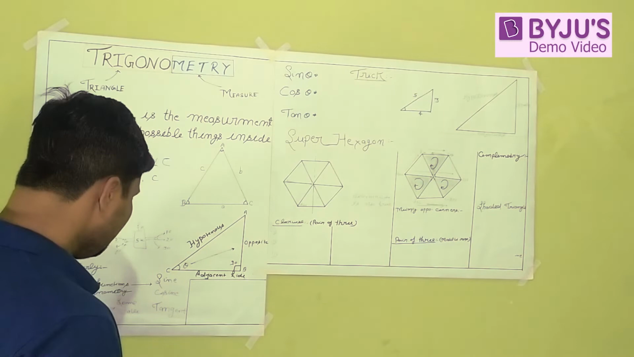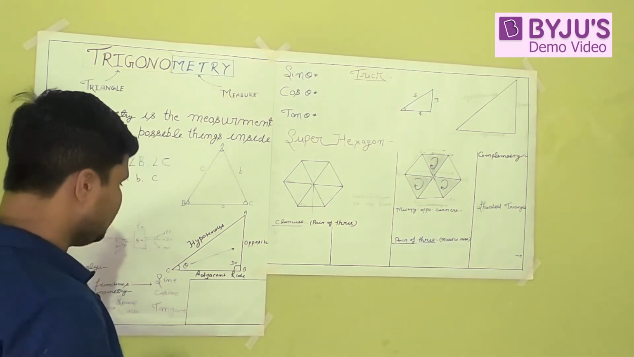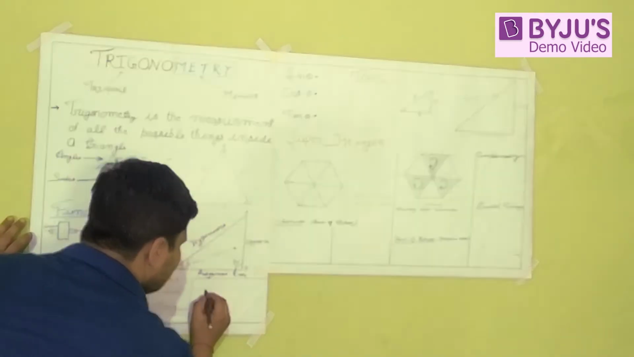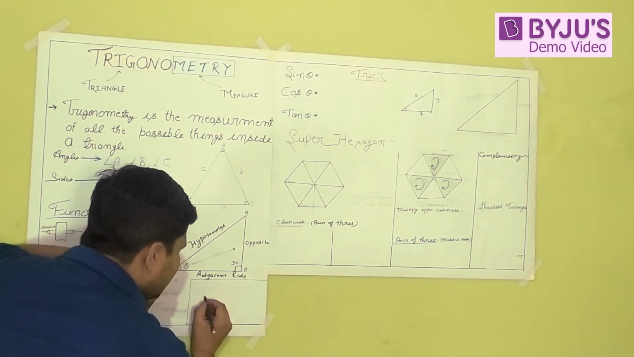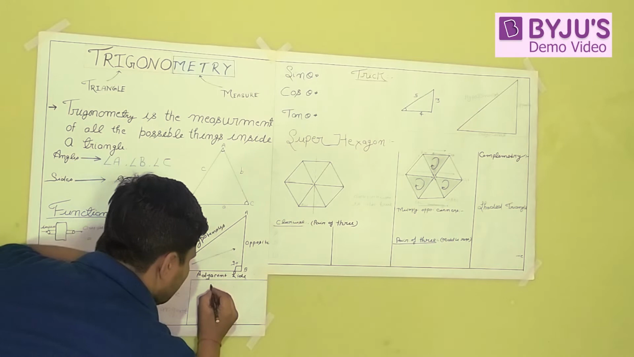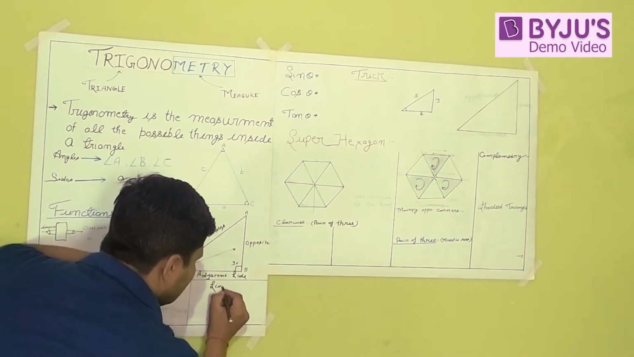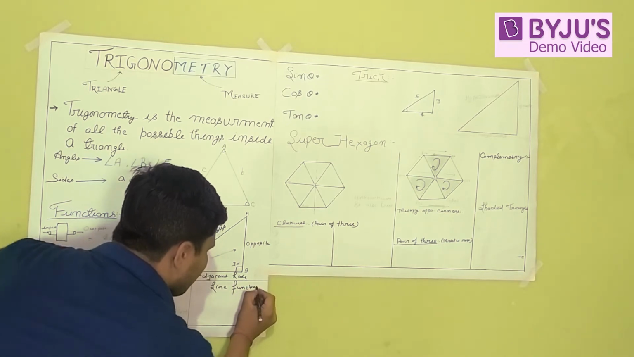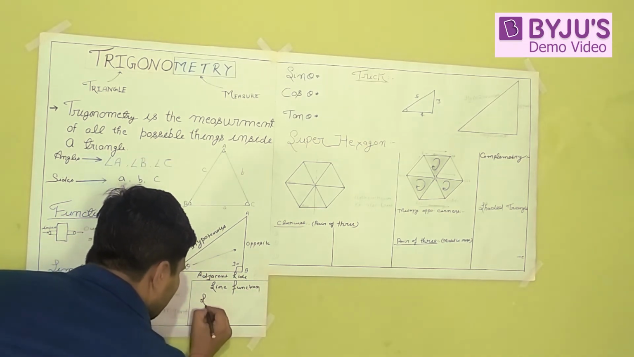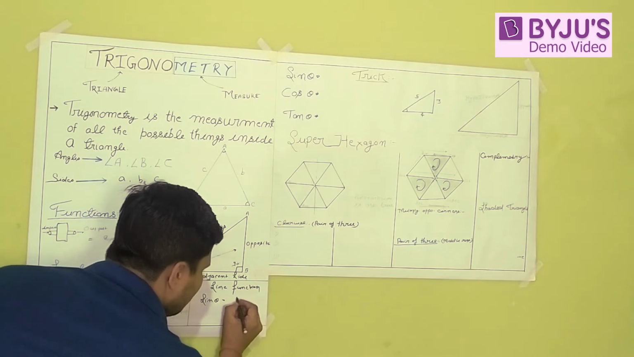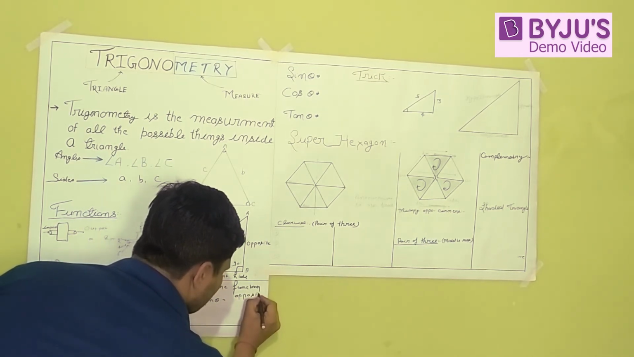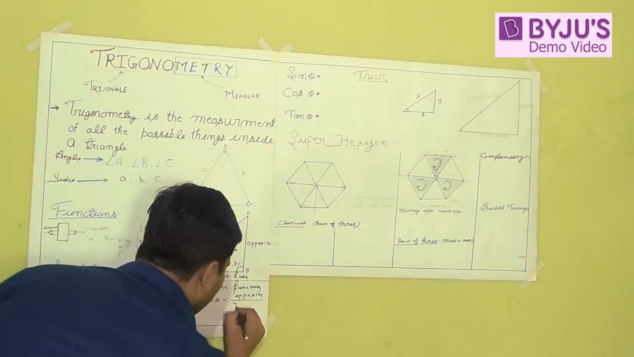Okay, so let me explain the functions. What is the sine function? These are very fancy functions, but don't run away from this. I will make it simple for you. So this is the sine function. Sine theta is equal to opposite upon hypotenuse.